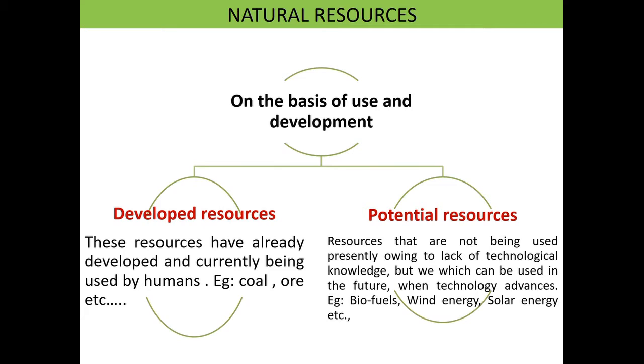On the basis of use and development, natural resources are classified into two types: developed resources. These resources have already been developed and are currently being used by humans. Example: coal, ore, etc. So they are being used by humans. Now let's learn potential resources. Resources that are not being used presently owing to lack of technological knowledge, but which can be used in the future when technology advances. Example: biofuels, wind energy, solar energy, etc. So these will all be used in future.